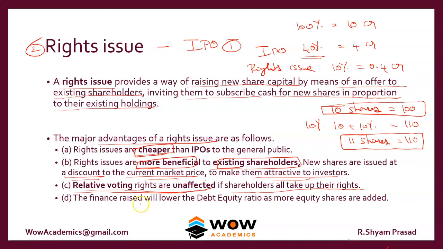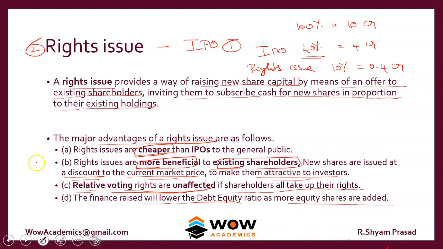The finance raised will lower the debt equity ratio as more equity is raised. So if you take a debt equity ratio, you already have a debt of 100 and equity of 100. If you raise equity, say 20 rupees, it becomes 120. So the debt equity ratio will fall. As the denominator rises, the debt equity ratio will fall. Okay, so that's why it says it will lower the debt equity ratio. So that's about the rights issues.